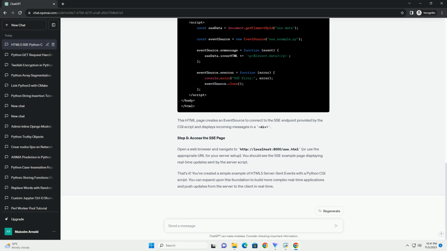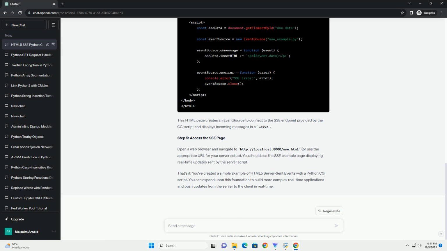To run the server and see the HTML client in action, follow these steps. Open a terminal and navigate to the project directory. Start the CGIHTTP server. Open a web browser and access the following URL: http://localhost:8000/sse_client.html.